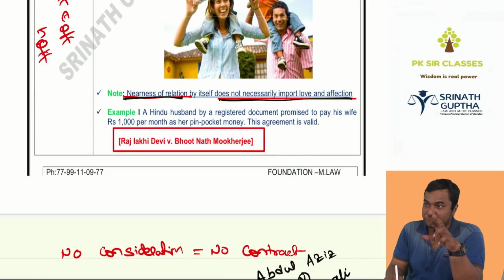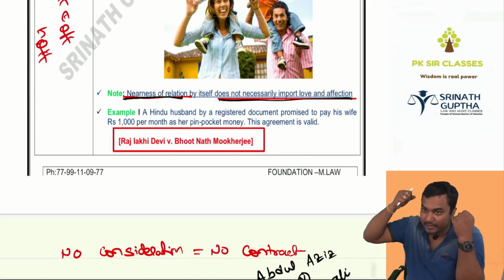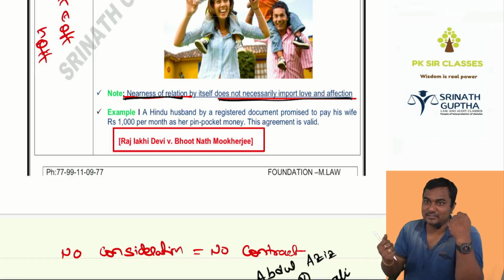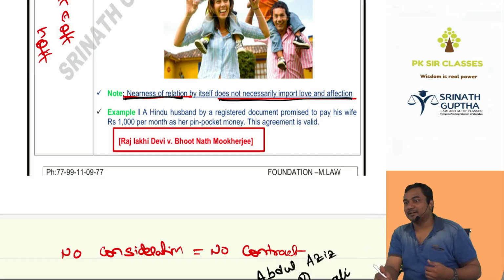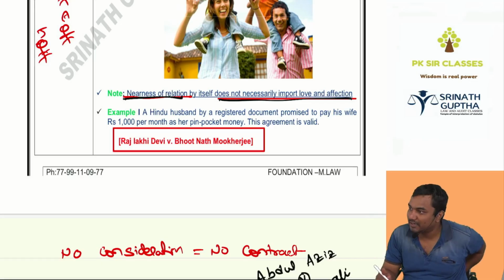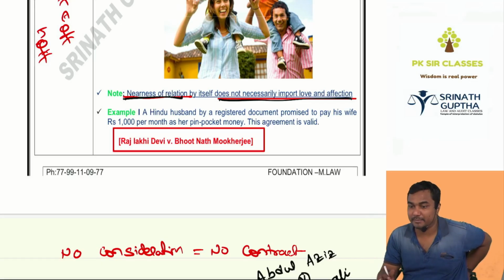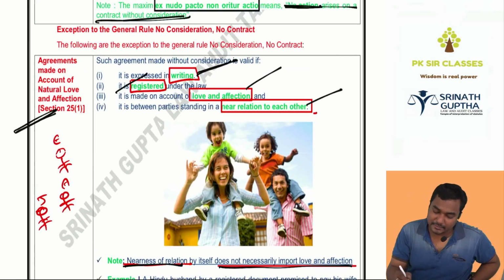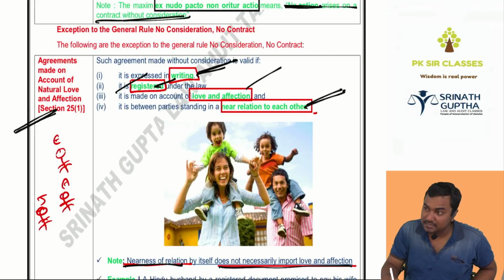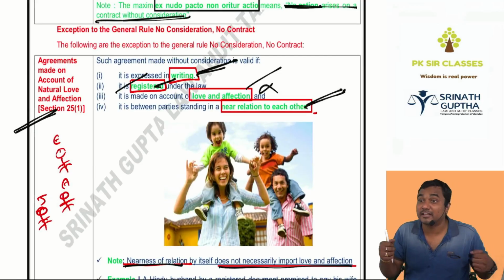But remember, just because of near relationship, there may not be natural love. So one wife and husband are there, they're fighting with each other, pulling each other's hair. Then they applied for the maintenance. Court held that the case is not maintainable because the agreement is there, it is in writing, it is registered. There is a relationship, but there is no love because they're fighting with each other, wife and husband. Yes or no?